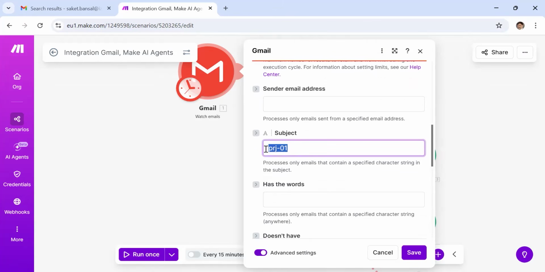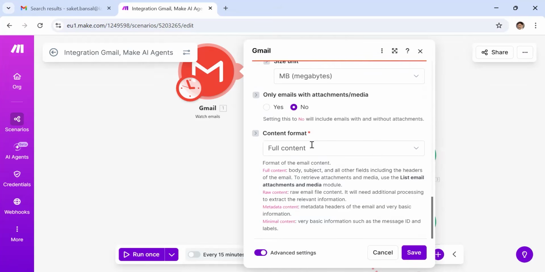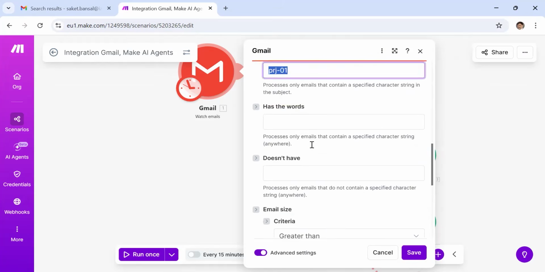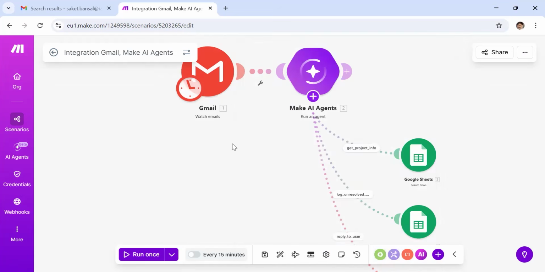So I'm giving this idea: don't read all other emails. Other emails you are not expected to process. You pick up the one which is coming with PRJ-01. Other things I kept on default, nothing more than that. You just need to pick up the information which is coming from PRJ-01. Because of this module, the integration was easy. Now, this is the main part, the Make AI agent.